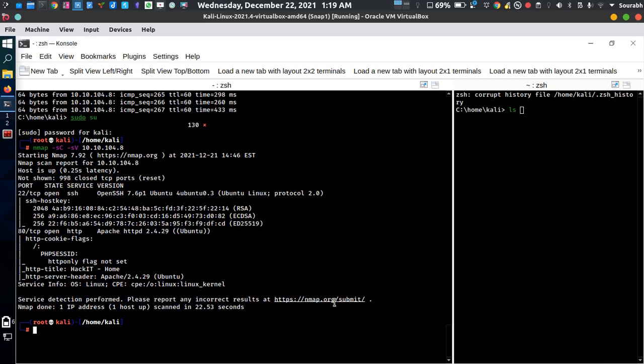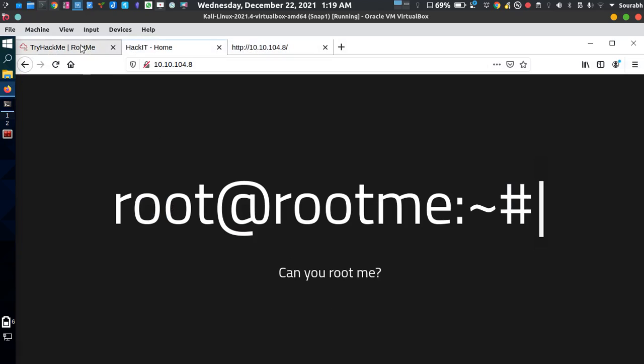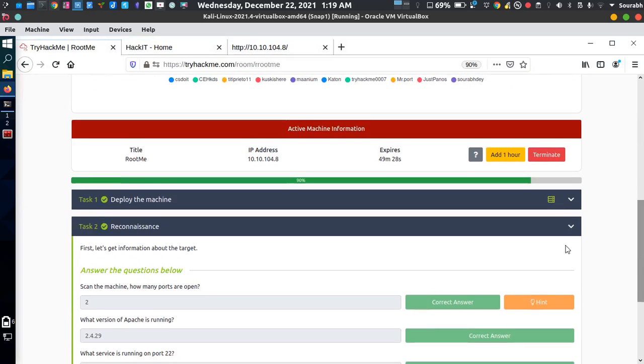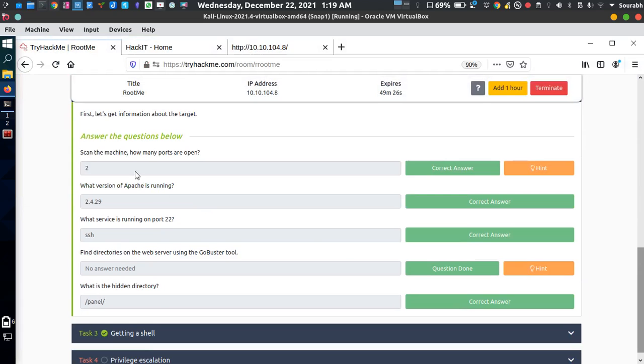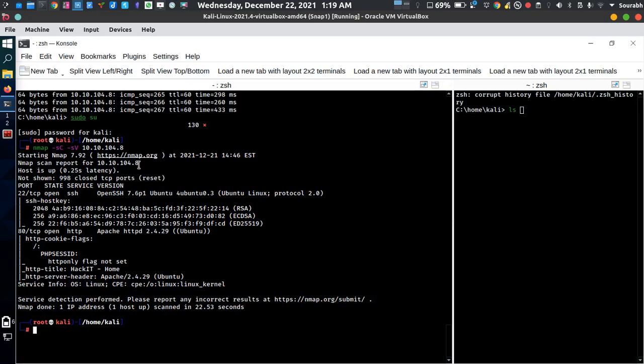So how can we get into this machine? How can we access this machine? But first things first, we need to answer some basic enumeration questions. The first question is asking how many ports are open. As you can see, two ports are open, port 22 and port 80.